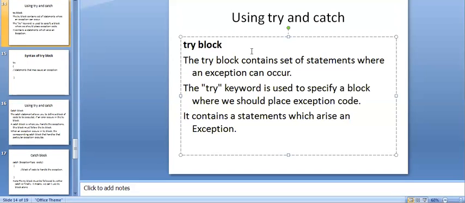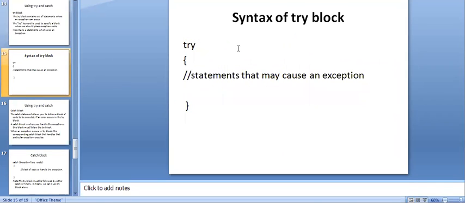So what does the try block contain? The try block contains statements which may raise an exception. If we think that a particular statement will raise an exception, that statement must be placed in the try block. This is enough. So this is the syntax of the try block.